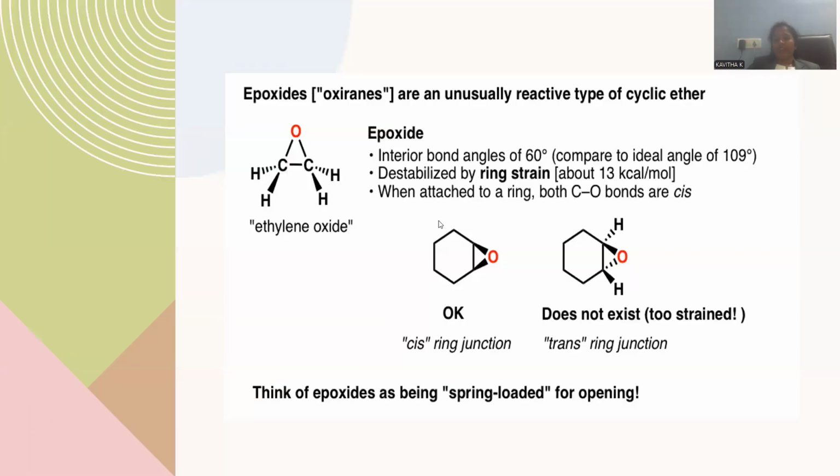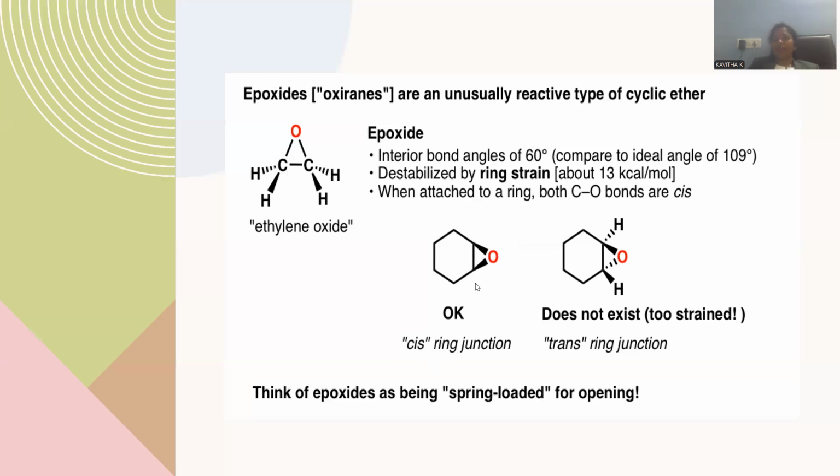And when attached to the ring, the carbon and oxygen bonds are in the cis form. Here, either the epoxide bonds are existing towards the viewer or away from the viewer, but one bond towards the viewer and one bond away from the viewer practically cannot exist, because the ring junction will be cis, but not trans. Such a twisting may not be possible.